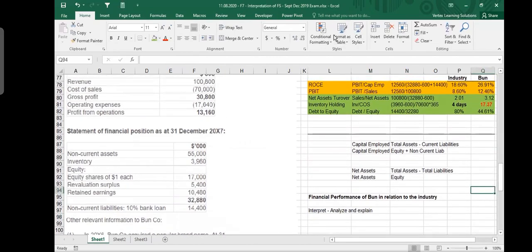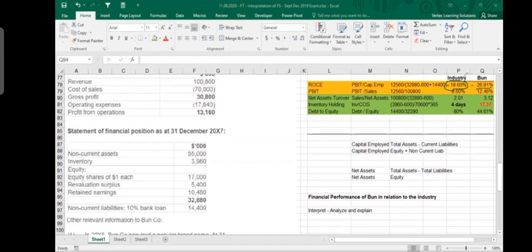You know what students will say? They say one company has ROCE 26.91, which is more than the industry, and it is a good sign. This is nothing. I can see that 26.91 is bigger than 18.60. You don't have to write and tell it to me. If you write that one company has 26.91, which is bigger than industry, thank you very much. It's very big news which you are giving me.